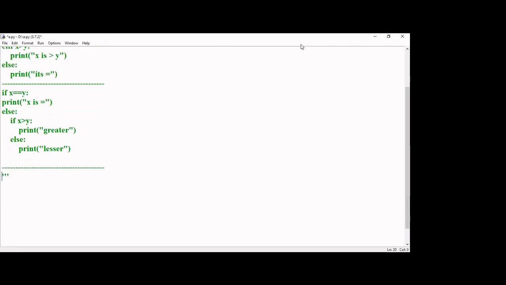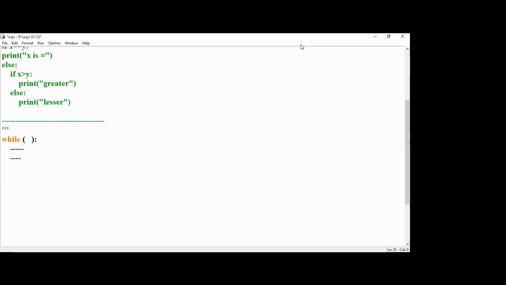Say, for example, I'll give you the syntax. While, and here within parenthesis, I'm supposed to put some condition. Okay. Now I'm going to put a colon, and here you need to write a few statements. That's all. A statement like one condition: while n is greater than 0, display the value of n and reduce the value of n by 1.